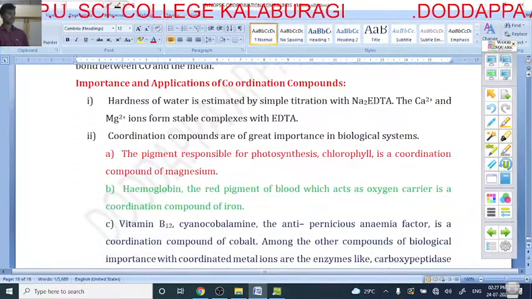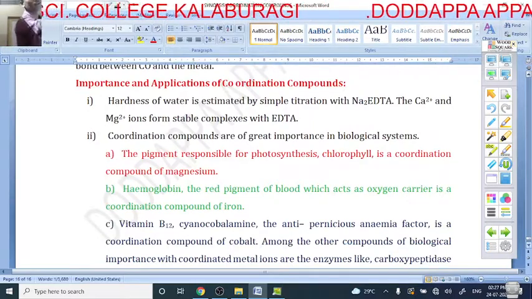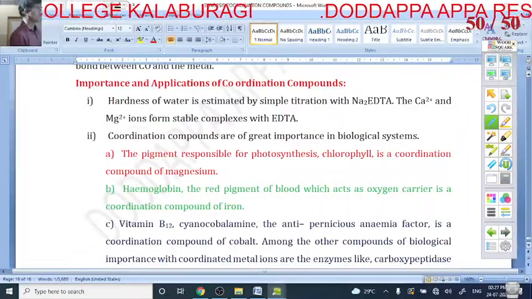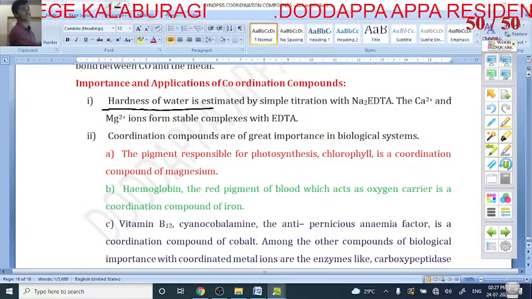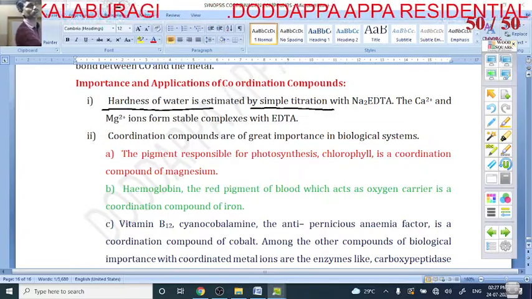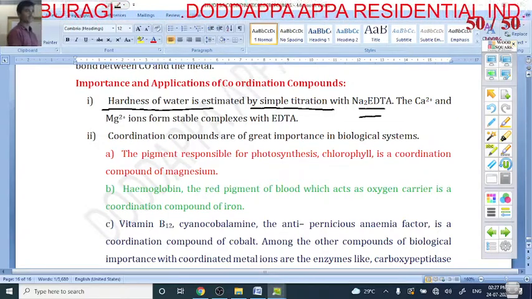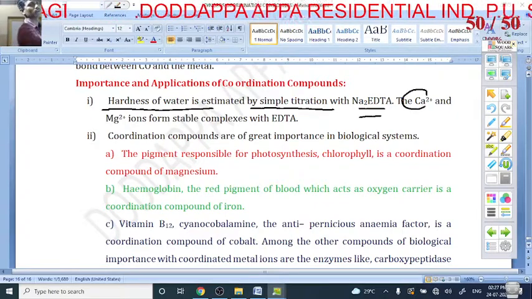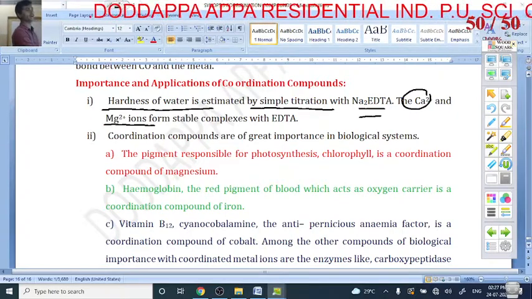Next, importance of coordination compounds. This is a very important concept. The hardness of water is estimated by simple titration with EDTA, and with the help of EDTA we can determine calcium and magnesium ions.